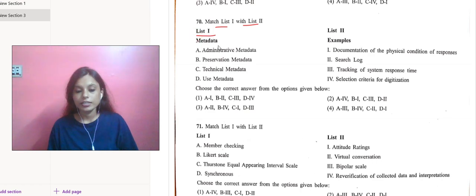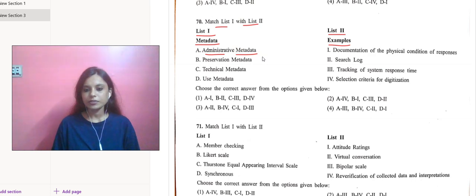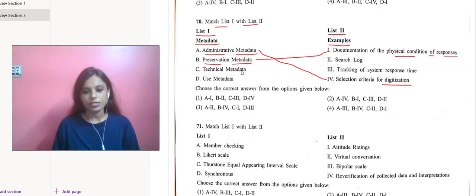In this question, we have metadata, and on the other hand, list 2 has the examples. So we can just match them. Administrative metadata would go with selection criteria for digitization. B, preservation metadata, that would go with documentation of the physical condition of responses.